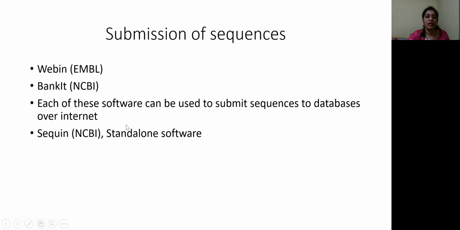Likewise, we also have another standalone software, Sequin. This Sequin is provided by NCBI, and it is standalone software, which means that it can be downloaded, installed, and used without internet access for submission of the sequences to the database. This Sequin supports the submission of sequences to NCBI. So these are the tools available for submission of sequences to different databases.